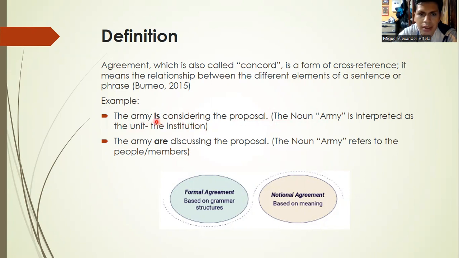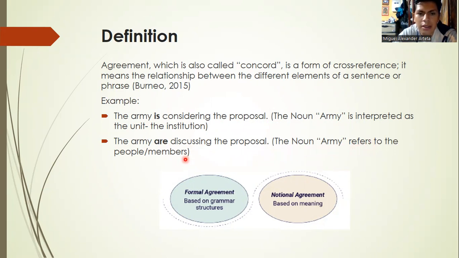The noun army is interpreted as the unit or maybe the institution, so for the institution, we can use the verb is. In the next sentence, it says the army are discussing the proposal. The noun army refers to the people or the members of the institution.